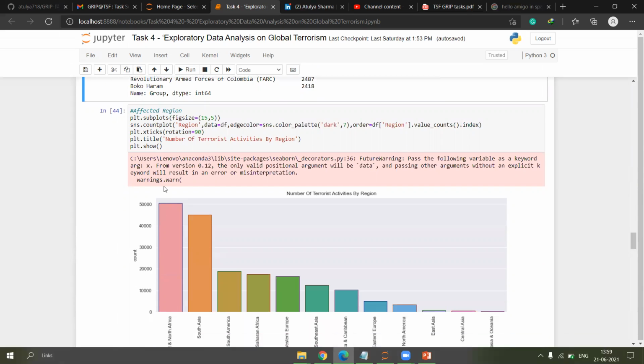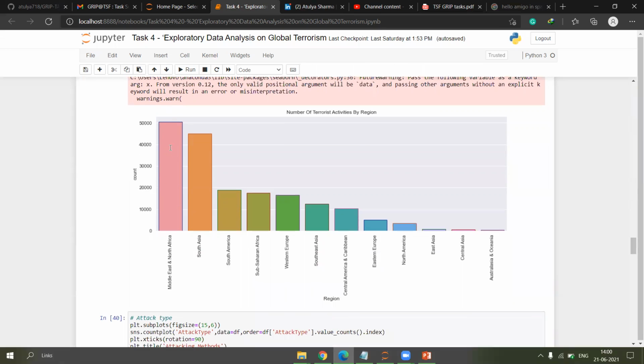Now I have plotted a bar plot keeping region as one of the variables against the number of terrorist attacks. Here you can see Middle East and North Africa is the most affected area, whereas Australia and Oceania is the least.